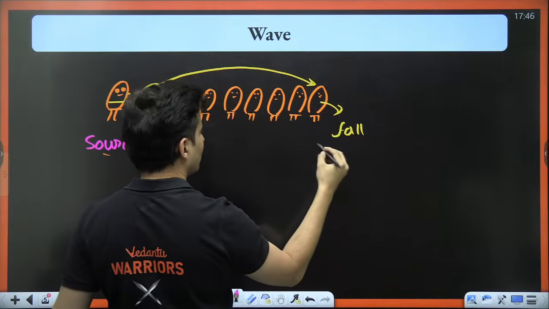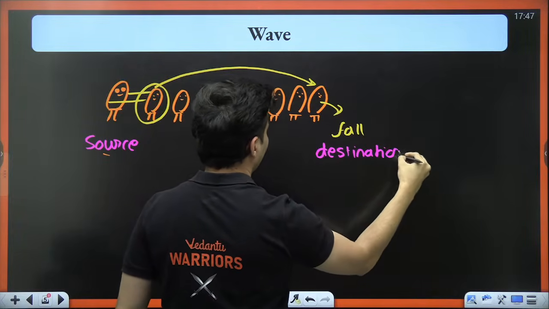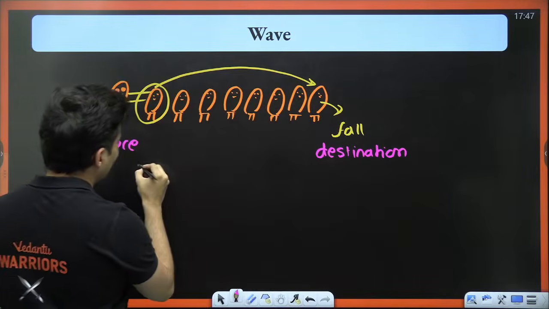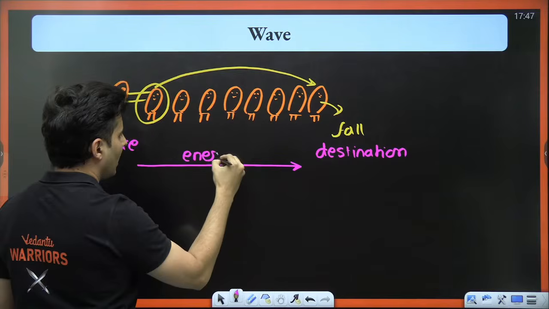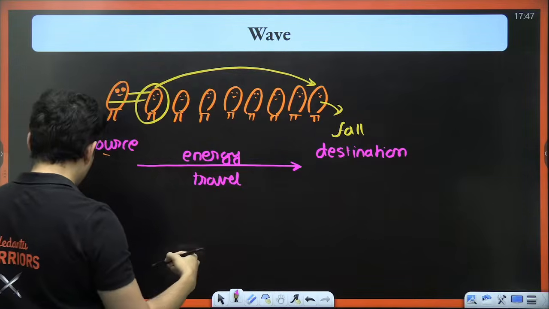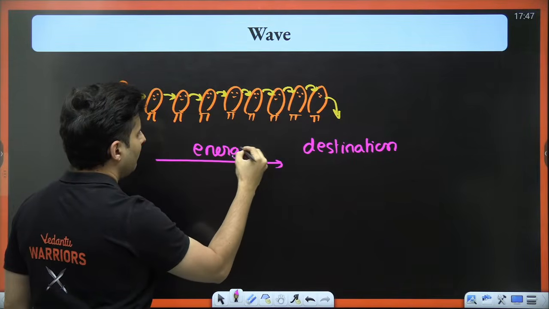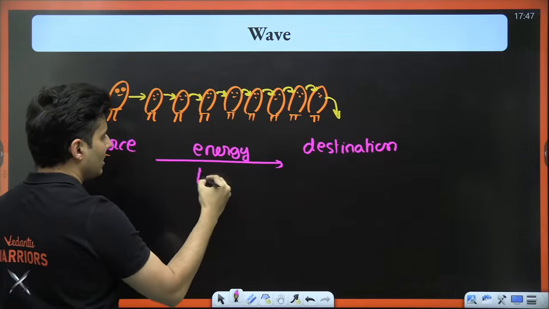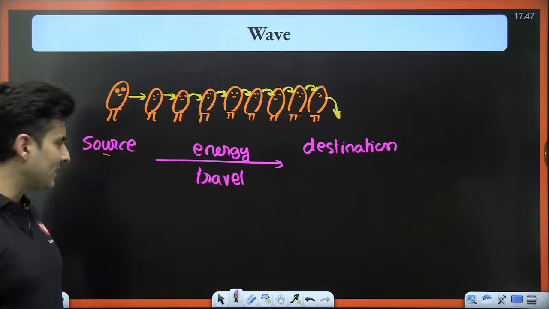Where did it go? Yes. Destination of that energy. I can also say the energy is traveling in this direction. I can say that the energy went from the source to the destination in this particular direction, but the mode of energy transfer was different.